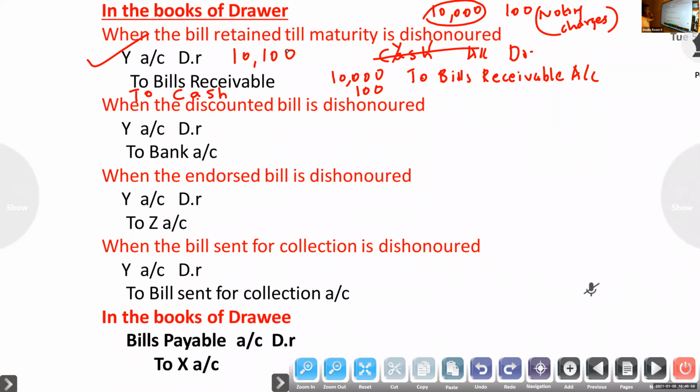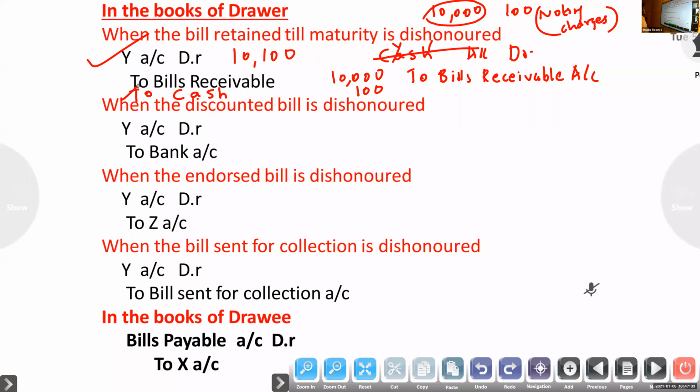When the bill retained till maturity is dishonored: Y account debit to bills receivable. I will not give the printed note, I will give only to bills receivable. If noting charge is there, you write Y account debit, to bills receivable account, to cash account. He is responsible for the bill amount and noting charges. Why to cash?